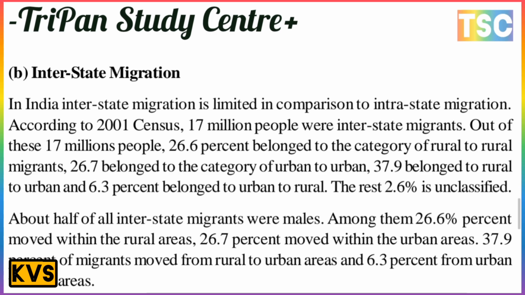About half of all interstate migrants were males. Among them, 26% moved within rural areas and 26.7% moved within urban areas. 37.9% of migrants moved from rural to urban areas, and 6.3% from urban to rural areas. This is the most important point here regarding interstate migration.